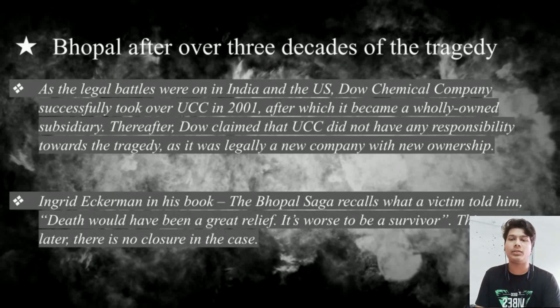As the legal battles were on in India and the US, Dow Chemical Company successfully took over the UCC in 2001, after which it became a wholly owned subsidiary. Thereafter, Dow claimed that the UCC did not have any responsibility towards the tragedy, as it was a legally new company with new ownership. Ingrid Eckerman, in his book The Bhopal Saga, recalls what a victim told him.